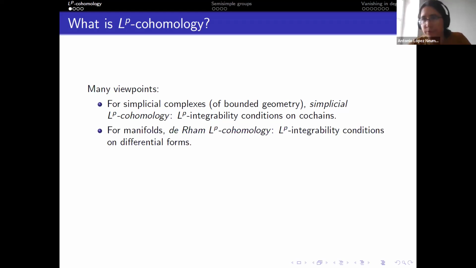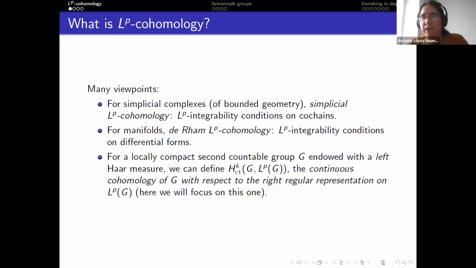If you like manifolds, you can basically do the same thing. You look at differential forms this time that have finite LP norm, though now there is a small catch, because the exterior derivative of a differential form that is LP is not necessarily LP. So you have to restrict to a smaller complex, which is the complex of LP differential forms that have differentials in LP. And now your exterior derivative will define a bounded operator, and you will be able to take the cohomology as usual. Now, I will be talking about groups today. Well, about locally compact groups, but if you want, discrete groups can be enough for half of the time, let's say.